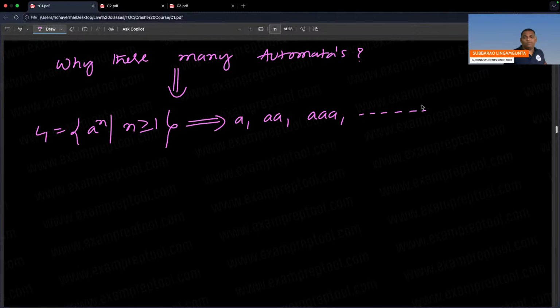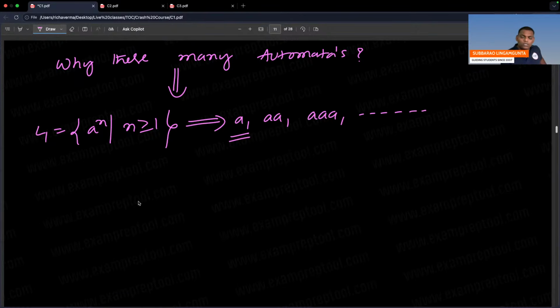The minimal string is 1 length, and this language contains so many strings, but the minimal string is 1 length.